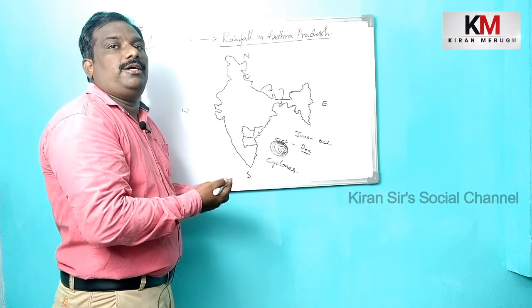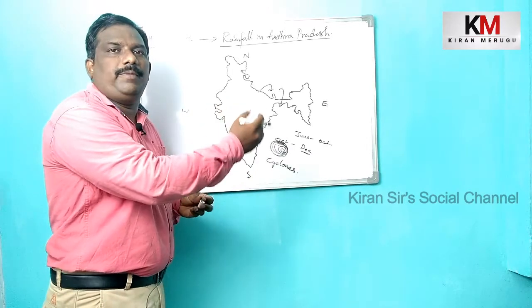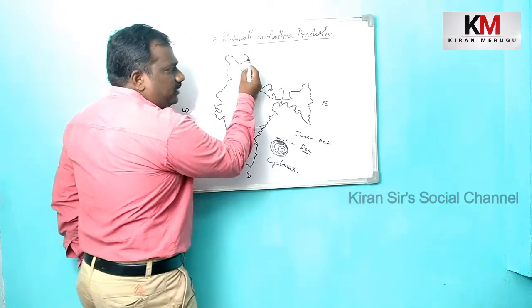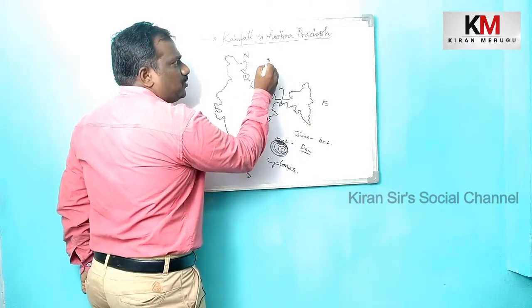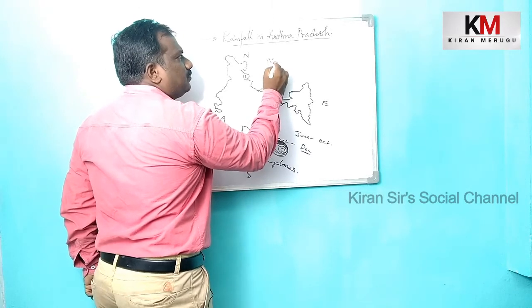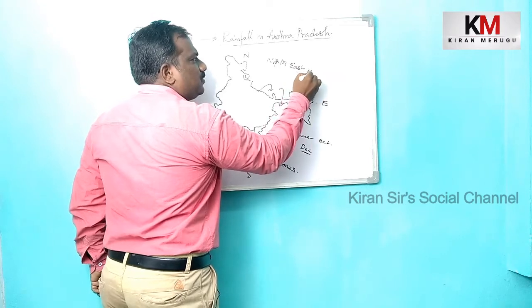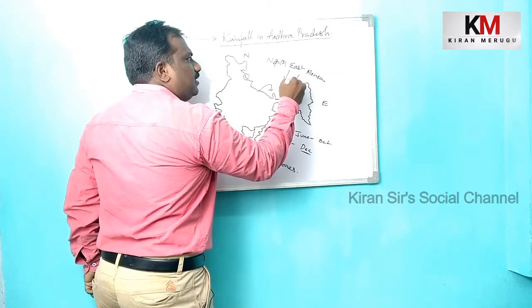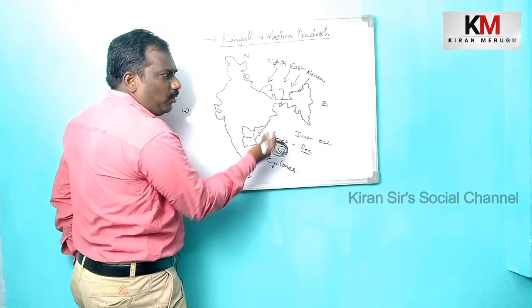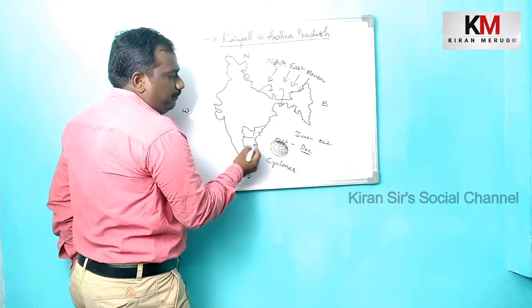These are all found out due to the naming of the cyclones. Children, as I told you, this is the northeast monsoon. What is it? Northeast monsoon.